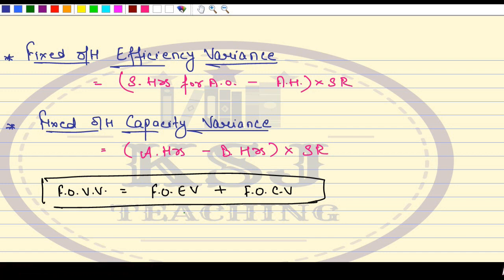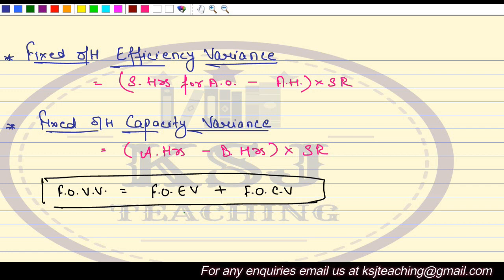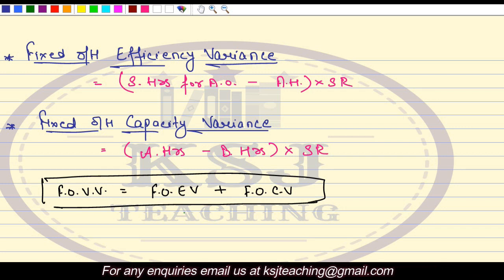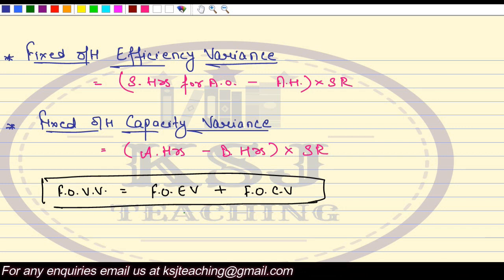Fixed overhead capacity variance is actual hours minus budgeted hours, multiplied by standard rate. What is the capacity of the worker that you planned for originally, and what is the capacity that the worker has achieved? And this will hold true, right?